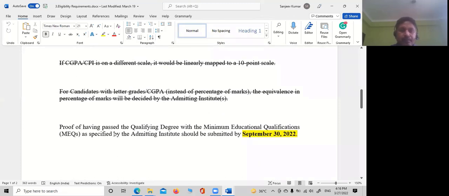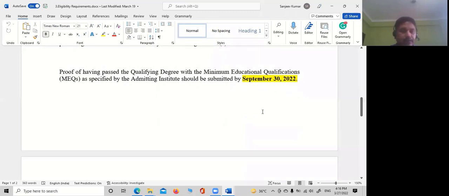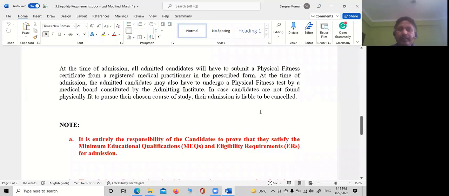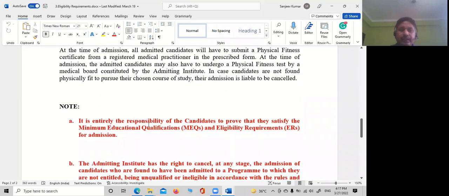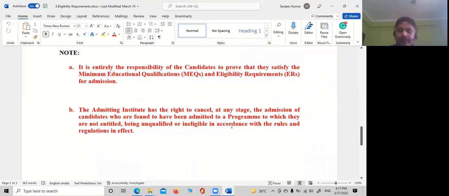And the proof of having passed the qualifying degree, BSc over here, is due by the last date, September 30th, 2022. Correct? So it is entirely the responsibility of the candidate to prove that they satisfy the minimum education qualification and eligibility requirements for admission. Fine.